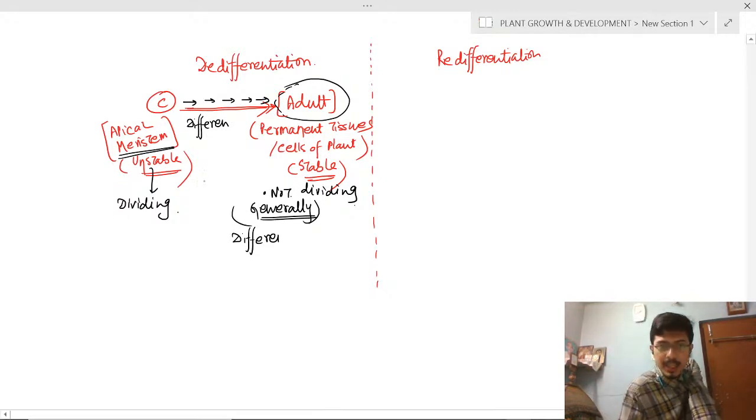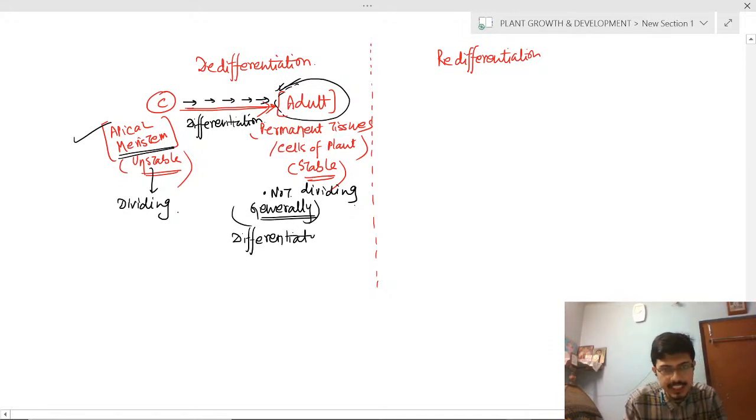So the process from child to adult, or from apical meristem or unstable cells to permanent or stable cells, is called differentiation. This process is called differentiation. So these adult cells or permanent tissues are the differentiated cells.